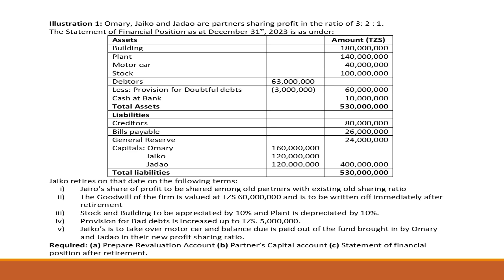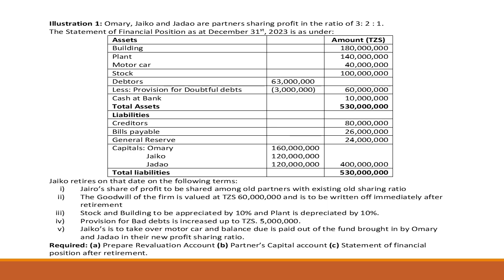But the liabilities also: we have a creditor 80 million, bills payable 26, general reserve 24, capital Omari 160 million, Jaiko 120 million, Jadao 120 million. So that gives us a total liability of 530 million. So Jaiko retires on the date on the following terms. Number 1, Jaiko's share of profit is to be shared among all the partners with the existing sharing ratio.